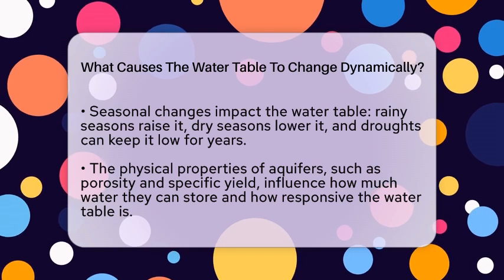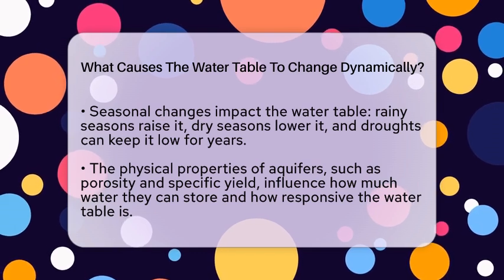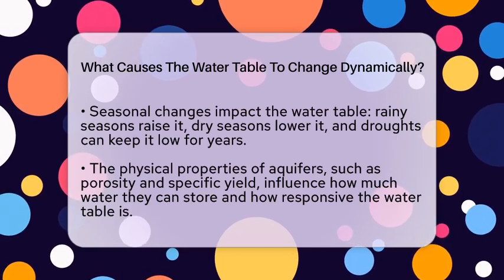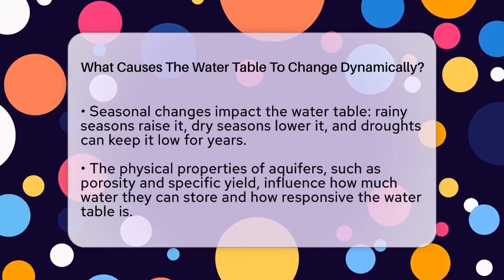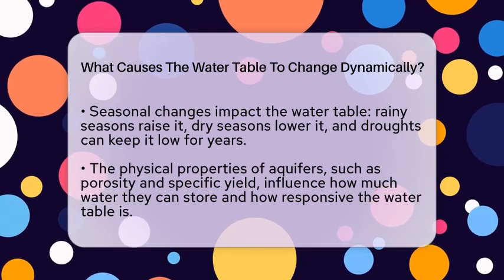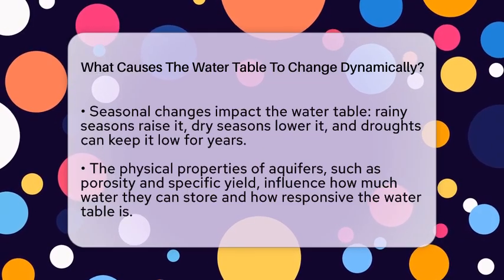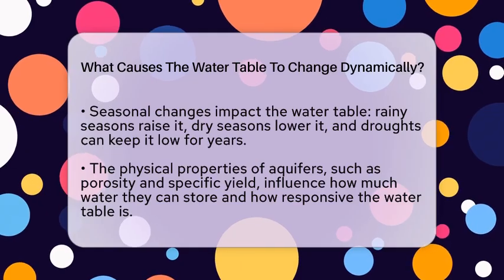Flooding can temporarily raise it by saturating the soil. Urban development often reduces recharge because concrete and asphalt surfaces prevent water from soaking in. This can cause the water table to drop over time, especially if natural recharge is blocked.